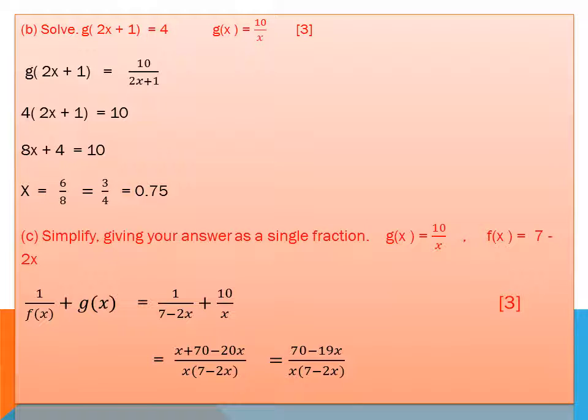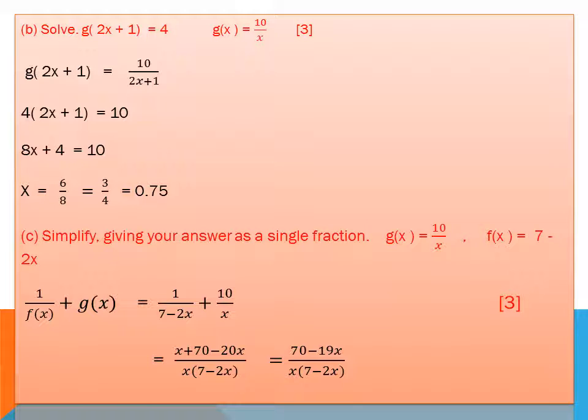It is given that g of 2x plus 1 is equal to 4. So 4 is equal to 10 over 2x plus 1. I use the cross multiplication method. 4 times 2x plus 1 is equal to 10. 8x plus 4 is equal to 10. Then x is equal to 10 minus 4, which is 6 over 8, which is 3 over 4, or 0.75.